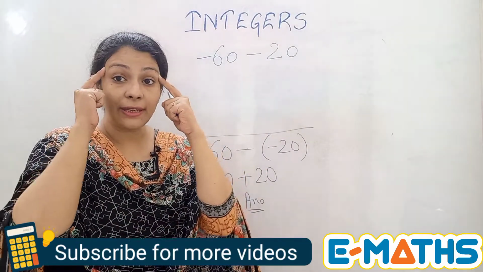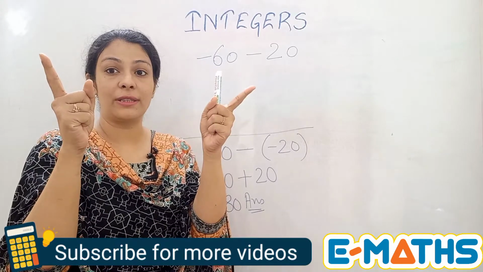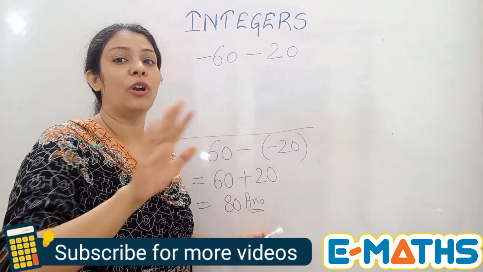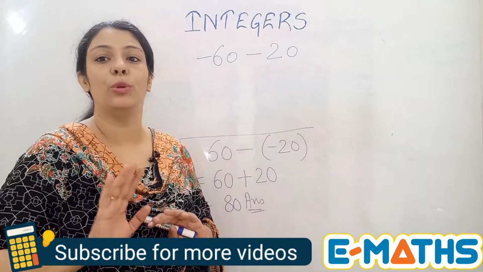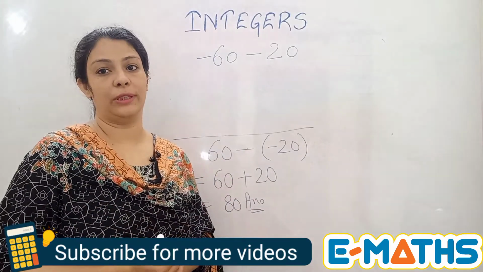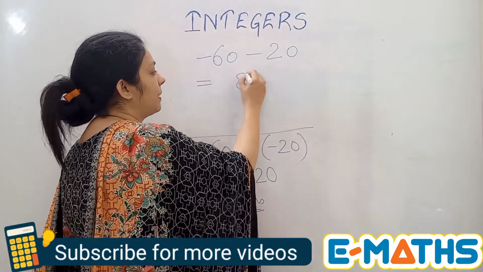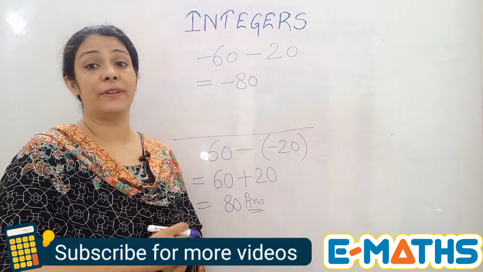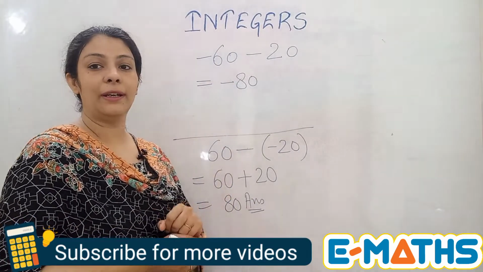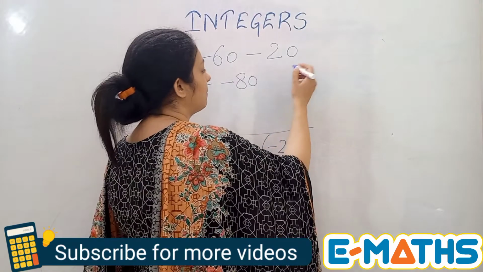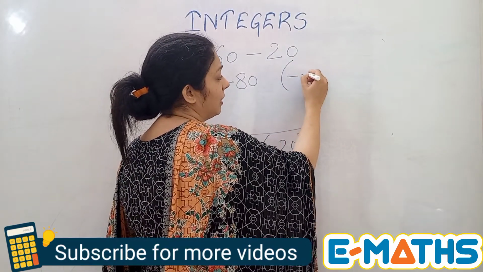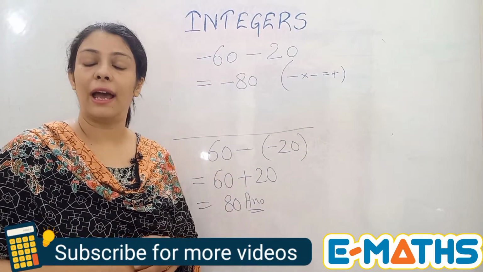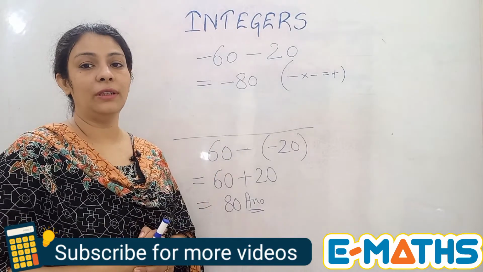Now, keeping this in mind, when two minus signs are there in the question, we have to add them up. So you will be doing it mentally, but you will not write in the next step that 60 plus 20 we have to do. No, that will change the sign of the question. You will simply add them up. 60 plus 20 is 80, taking the sign in the answer, because we take the sign of the bigger number, and 60 is bigger here and the sign is negative. So we have got the answer as minus 80. You can just mention here that minus into minus is plus. When two minus signs are there in the question, we just add them up. And that's how we carry on with the integers.